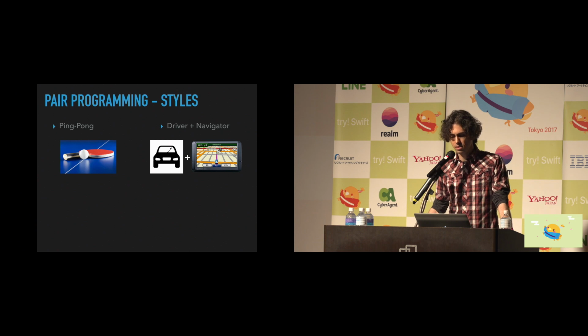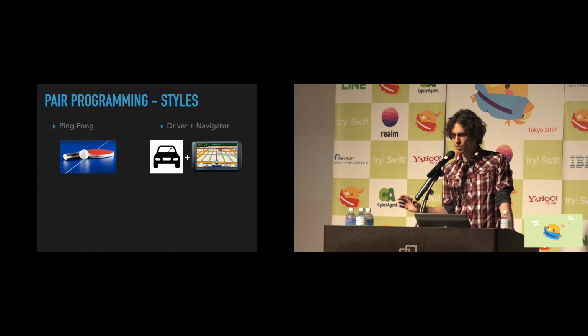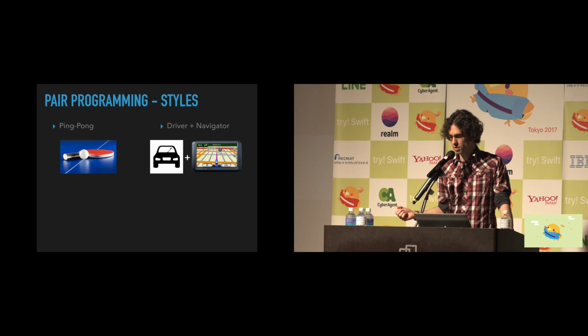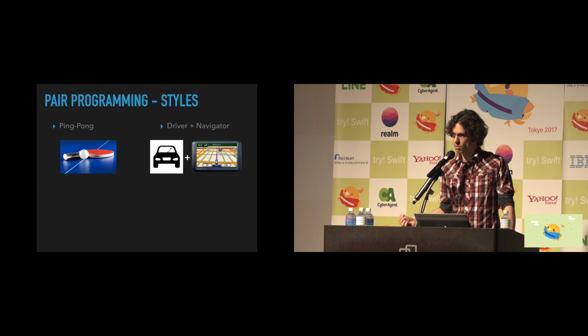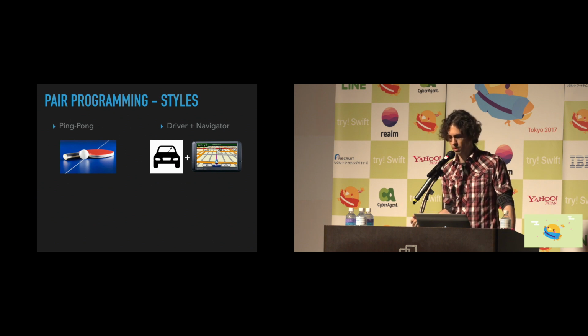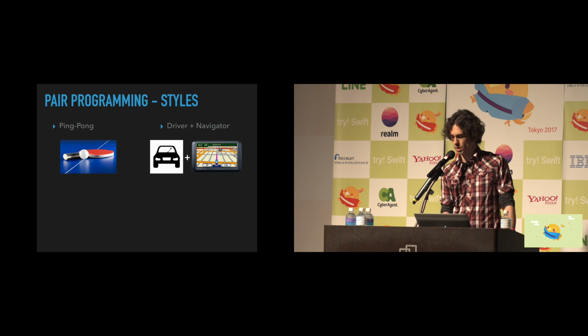And in this case, the more experienced engineer is the navigator of the pair, who's hands-off, actually not touching the keyboard, and focused on teaching and instructing. And this allows the driver, or the student in the pair, to be hands-on, actually writing the code and trying new things. And this is a great way that we bring new team members up to speed.